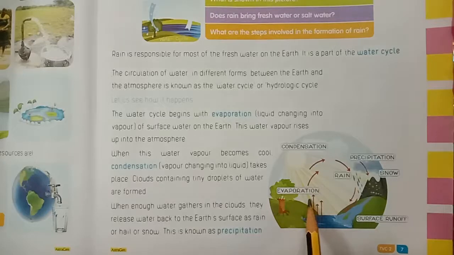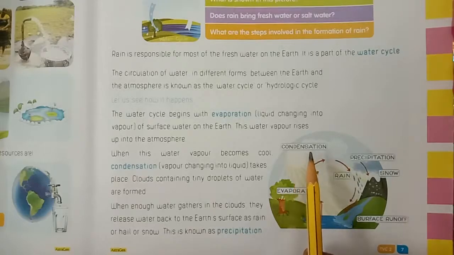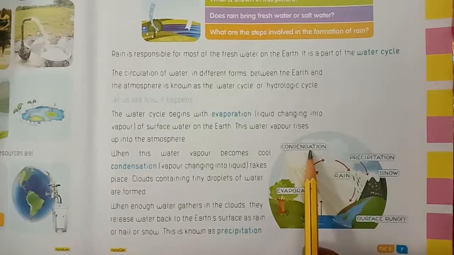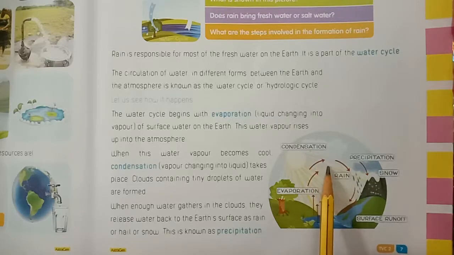After evaporation comes condensation. When this water vapor becomes cool, condensation means vapor changing into liquid. Evaporation means liquid changing into vapor. Condensation means vapor changing into liquid. When condensation takes place, clouds containing tiny droplets of water are formed.